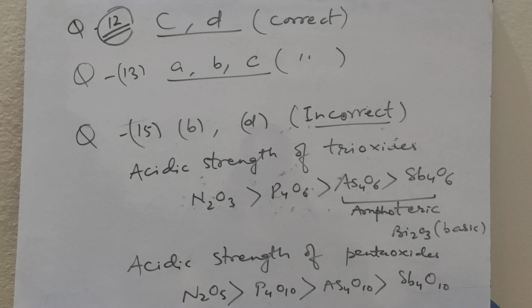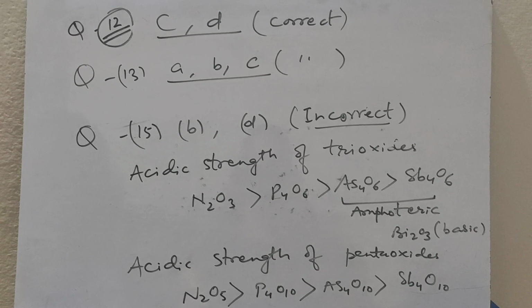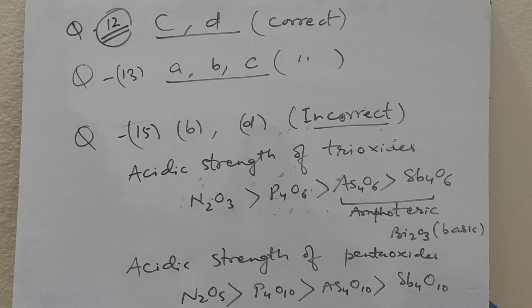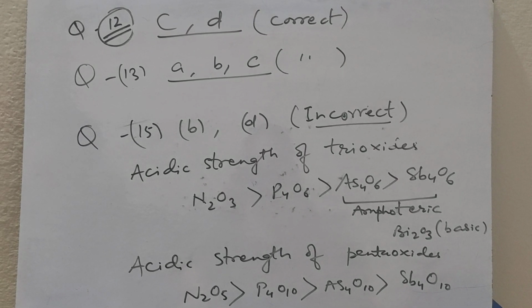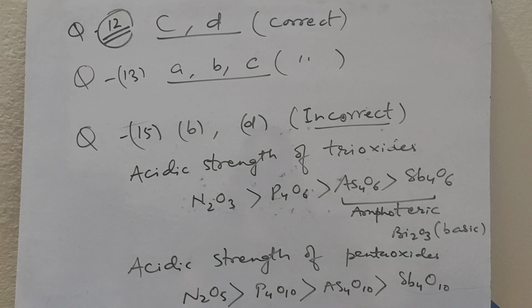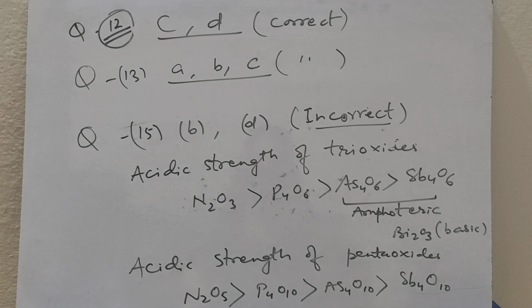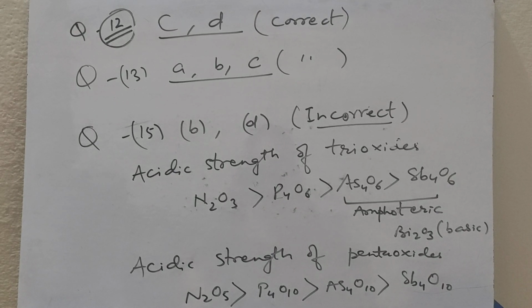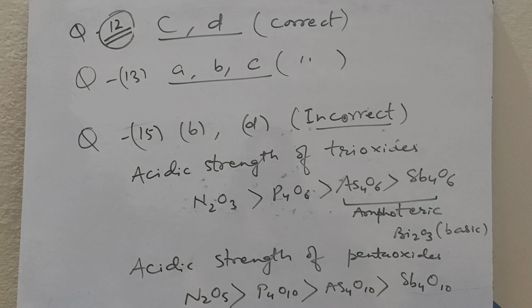Melting point of phosphorus is less than nitrogen, less than arsenic, less than bismuth. This is an incorrect choice because there is no uniform variation of melting point in group 15. So the correct answer for question number 13 is A, B and C. Moving to question number 15. Which of the following orders are incorrect according to the indicated property? So the incorrect choice is B and D.